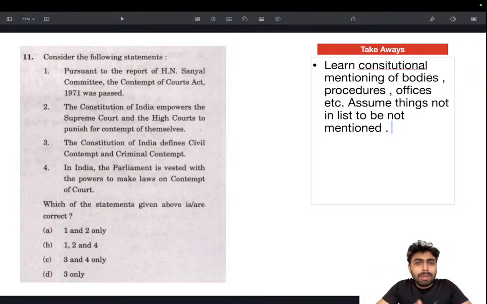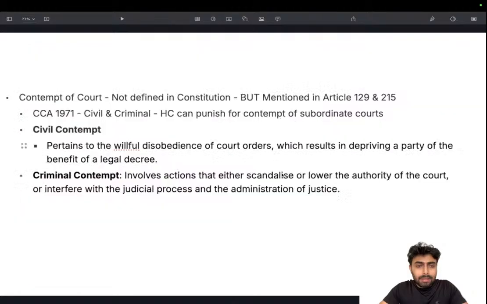This is one area where most aspirants fail, because they tend to learn a lot of things and there is a good chance that things get mixed up. So it's good to partition things like mentioning of constitution, learn what are there and what all things could be there. If you cannot learn the entire thing, just assume, okay, these kind of things can be there, and assume that the rest of it which are not mentioned there won't be there. So that's it. So I'll share some details regarding this.